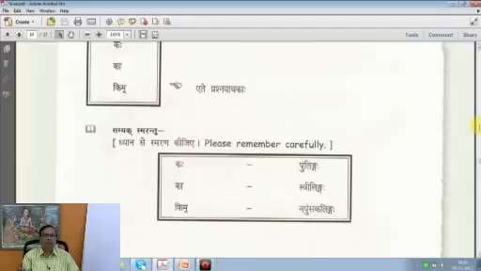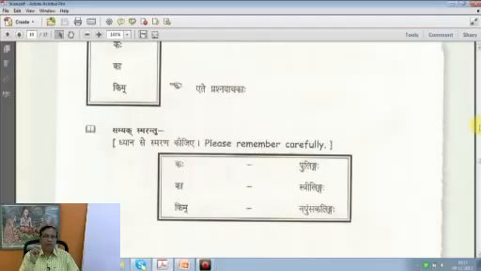Kaha balakaha, who is the boy? Kaha ka nari, which lady? Who lady? And kim pustakam, what book? So these are prashnavachakaha, they are interrogative pronouns. Then samyak smarantu, remember these carefully. Kaha is pullinga, you might be knowing now.